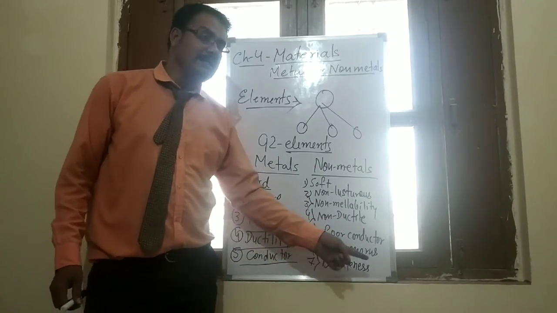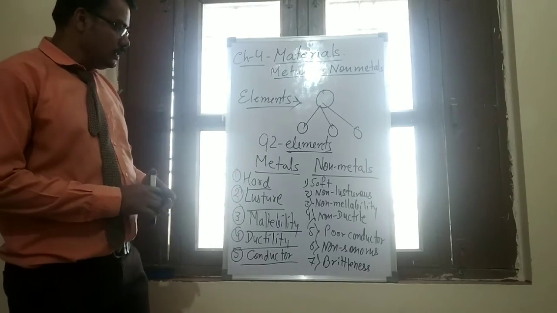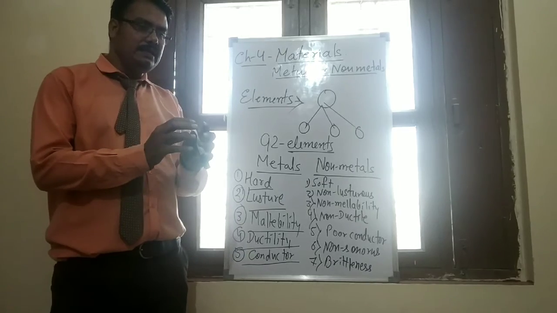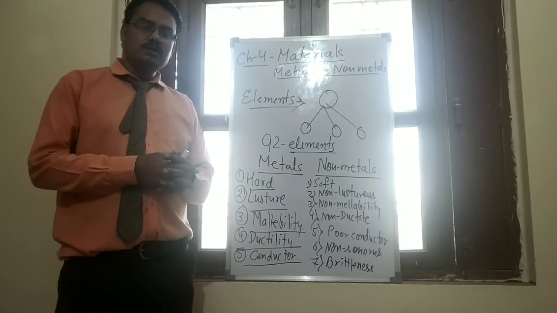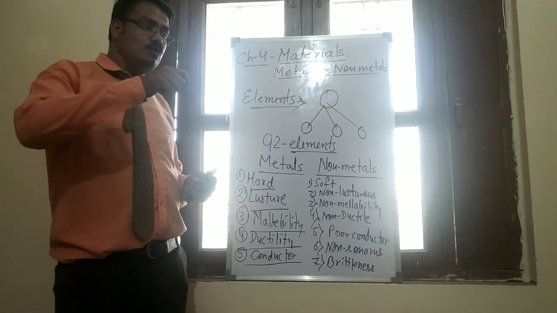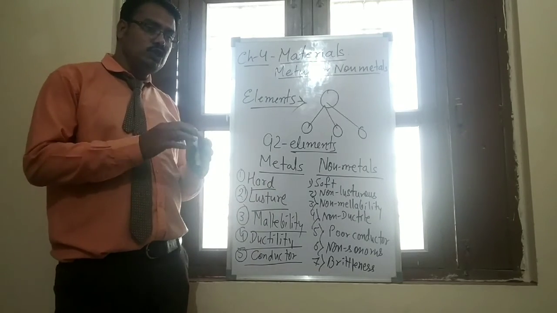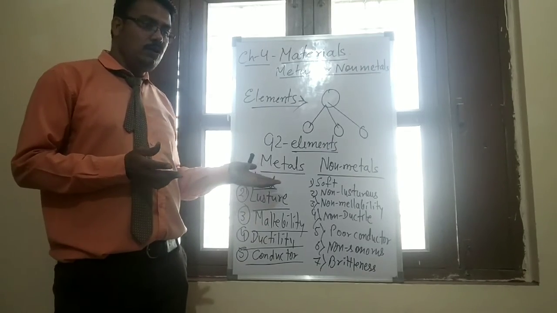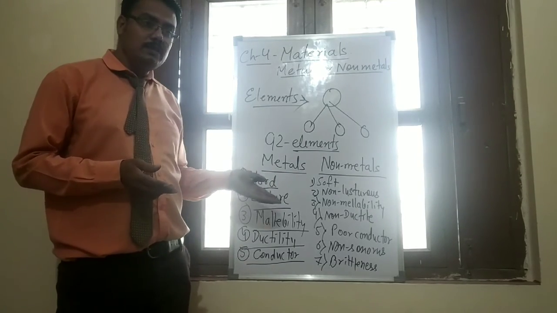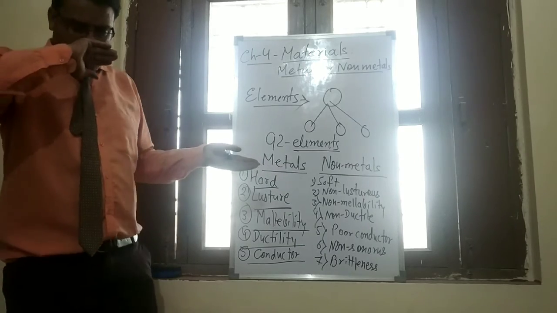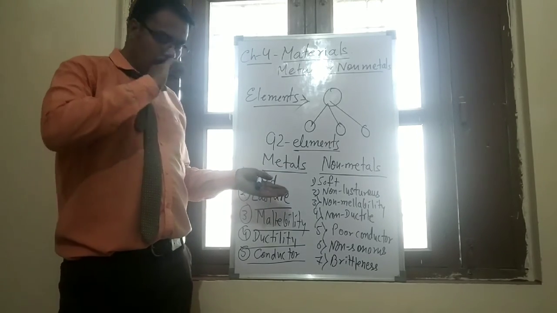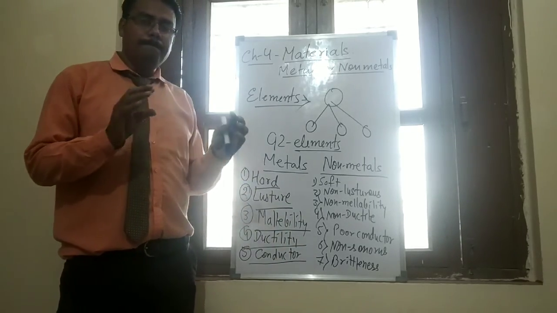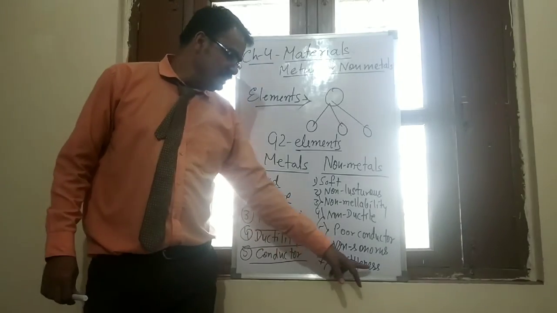And the last one is brittleness. What is brittleness? When we hammer a non-metal object, it gets broken into pieces. If we try to hammer a non-metal to change it into a sheet, because it is non-malleable, it will not change; it will break into small pieces. That is the brittleness nature.